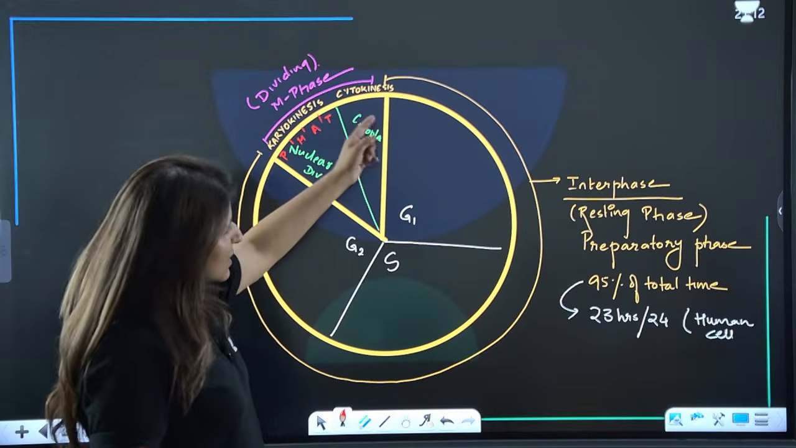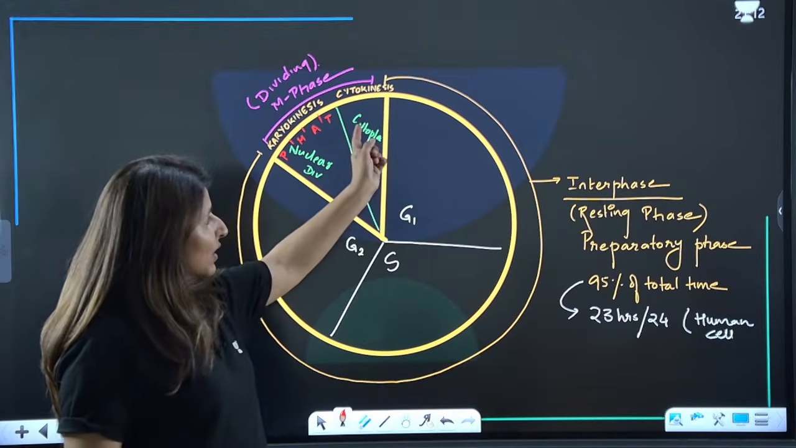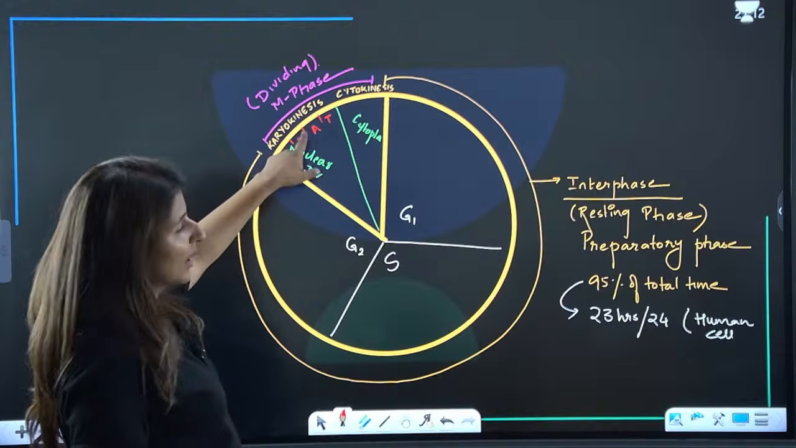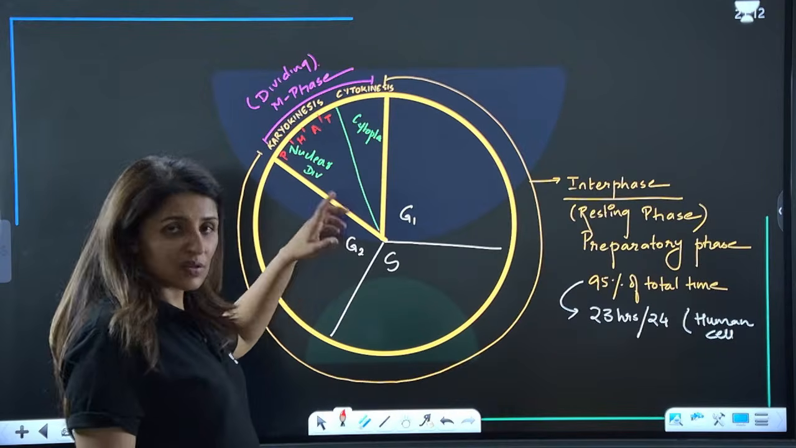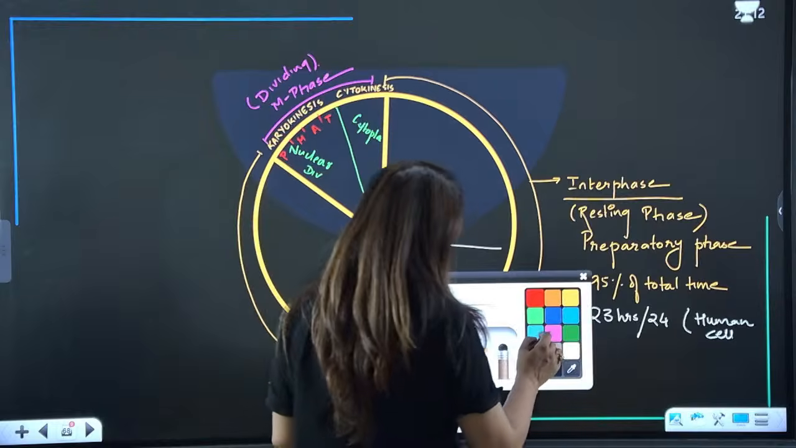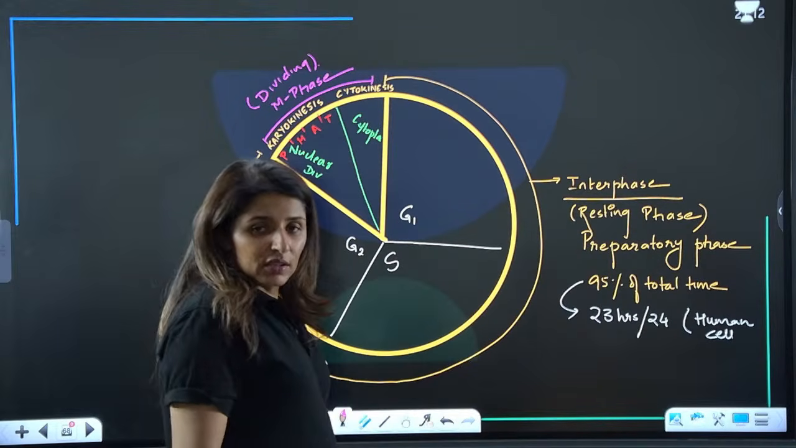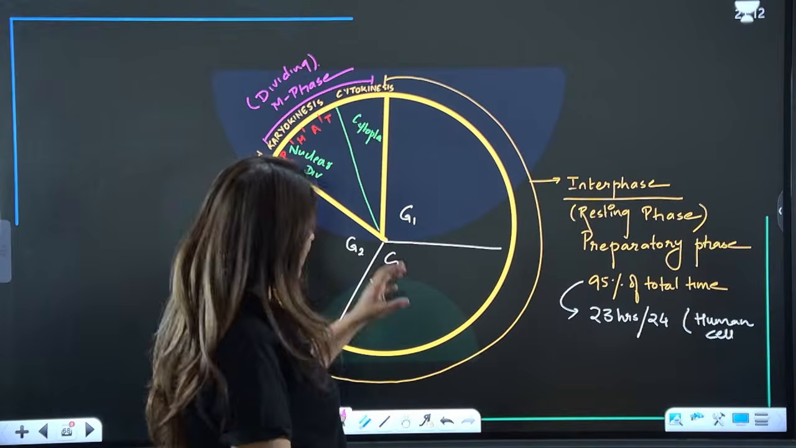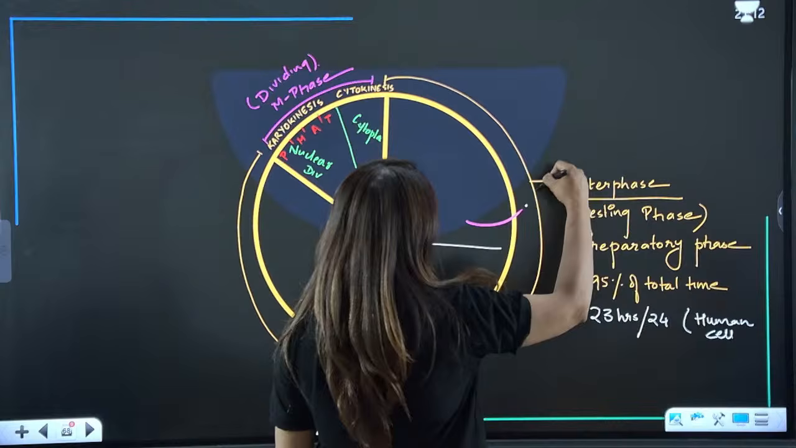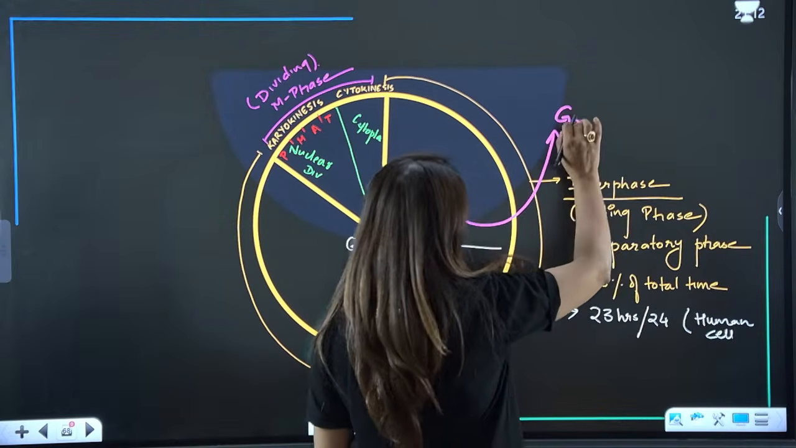Now, this is how life goes on. The cell keeps on dividing. After every division, it goes into rest, prepares itself for the next division, and again divides, and so on. This is the ruckus of life. Now, there are times when the cells plan to exit this cycle, to get out of this division. So they exit through G1 and get into another silent phase, the G0 phase.